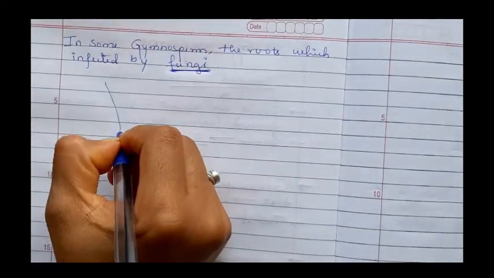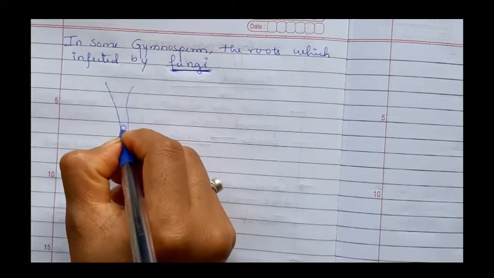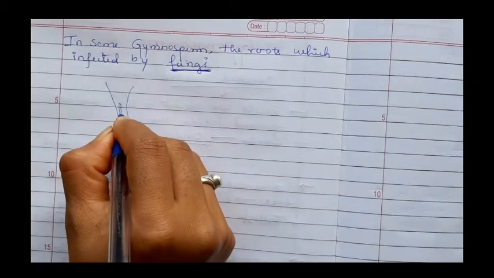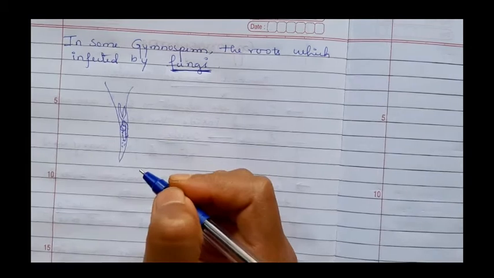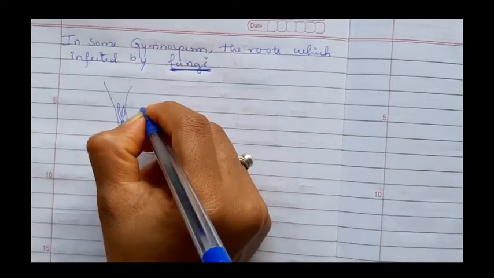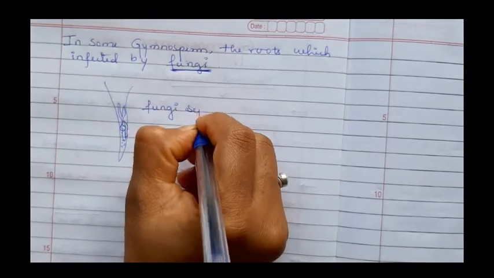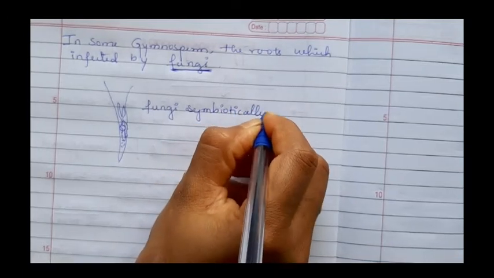Suppose consider this is the root. Inside the root the fungi are present. Fungi is a myceliated structure. Inside the root the fungi are symbiotically associated.